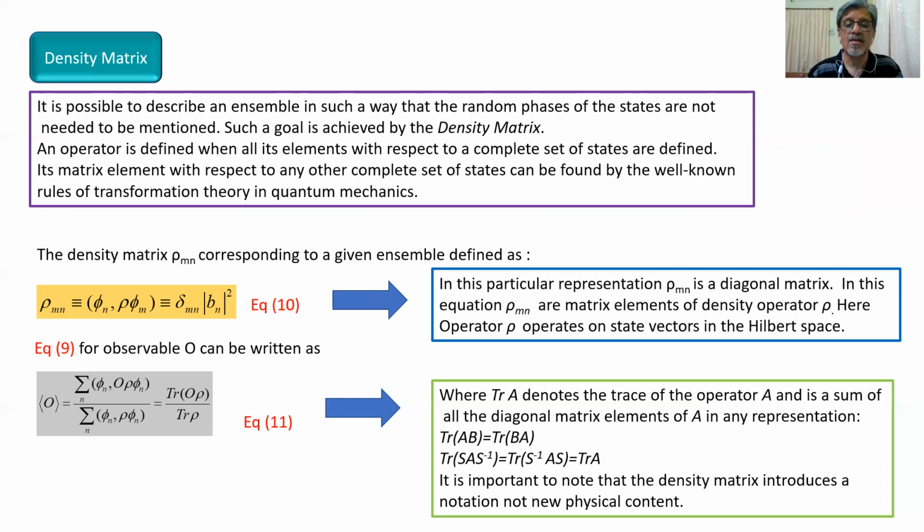That is why these notations regarding matrix and standard rules regarding the trace of a matrix are briefly introduced over here. So it is important to note that the density matrix introduces a notation, not a new physical content. We have to be very specific that here density matrix introduces new notation, but not new physical content. Again, we go back to our classroom example. For a particular student, a roll number is assigned, but a new student is not introduced. So it is just a new way of representation.